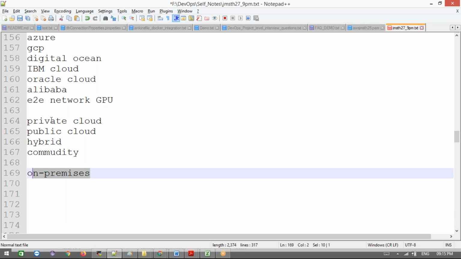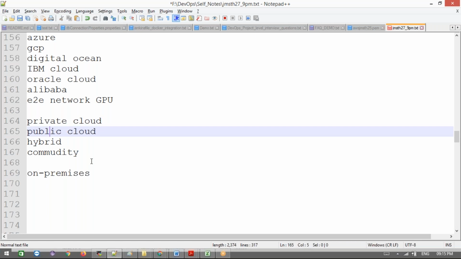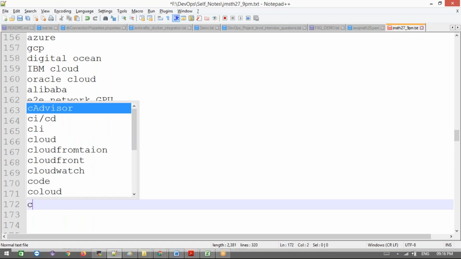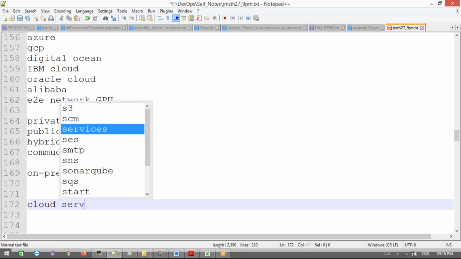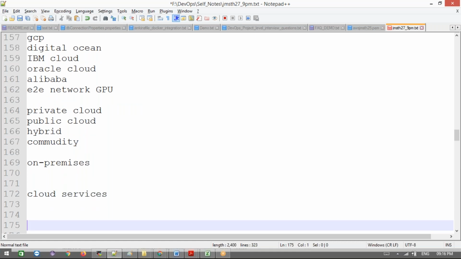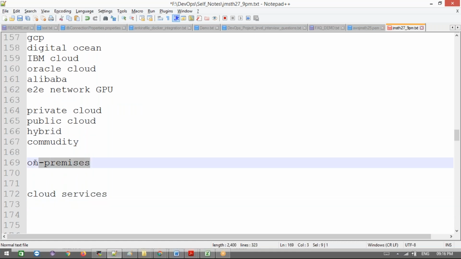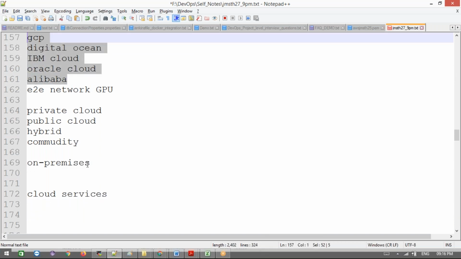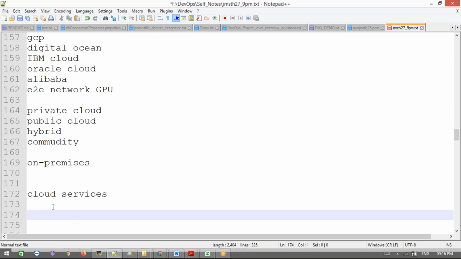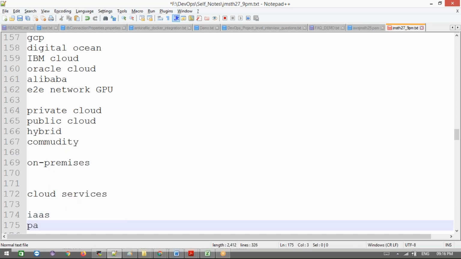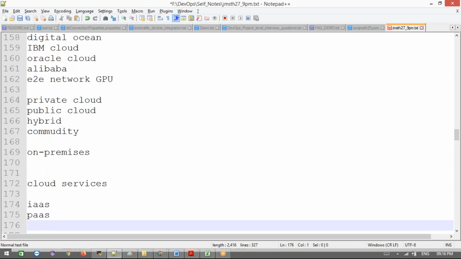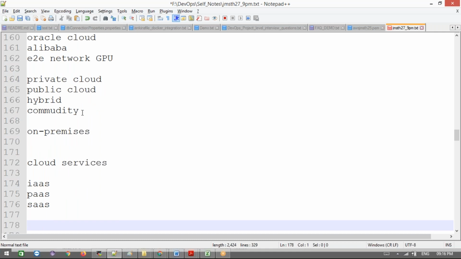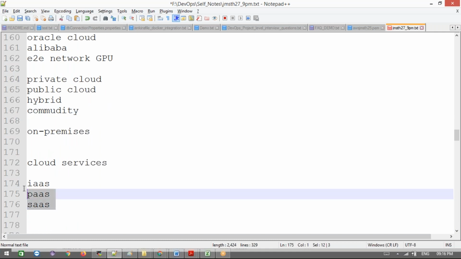Then there are private cloud, public cloud and hybrid cloud, which we'll see later. Next, there are different cloud services we have. On-premises means these are your own services. If you go for cloud computing, all these cloud providers provide different services. What are the services? IaaS, PaaS, and SaaS. All cloud providers provide different kinds of services for us.